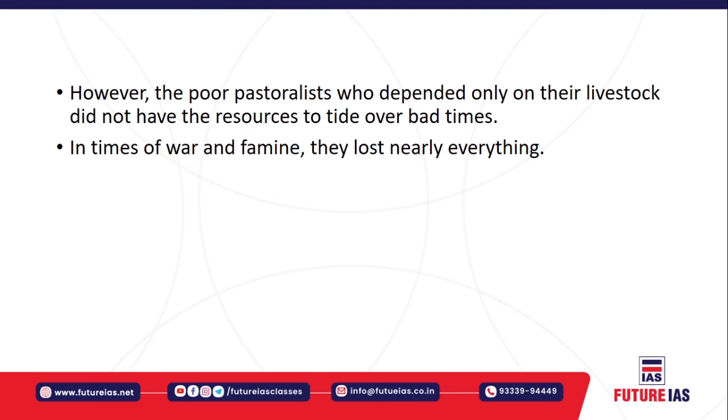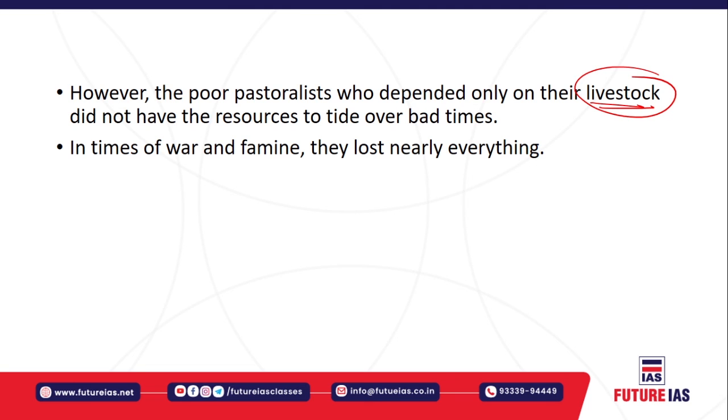So what happens is, there were poor pastoralists who were mainly involved in pastoral activities. They depended not only on their livestock, right? Because you must understand, the poor pastoralists were mainly dependent on livestock because they did not have land for cultivation, right? So over a period of time, they were impacted very heavily, very negatively, because they did not have the resources to tide over the bad times. They had only one resource, that is the cattle. That too, the cattle are of no use, right?